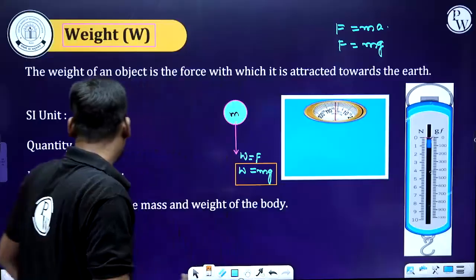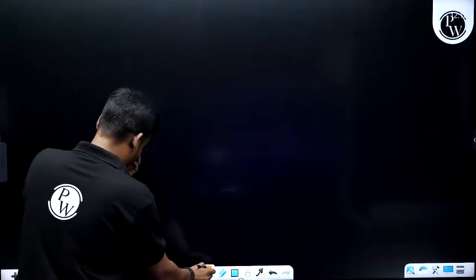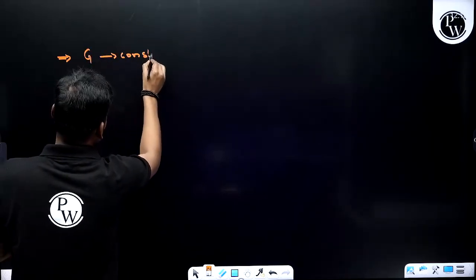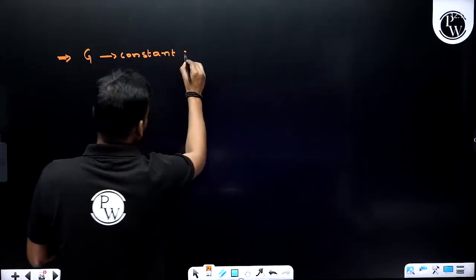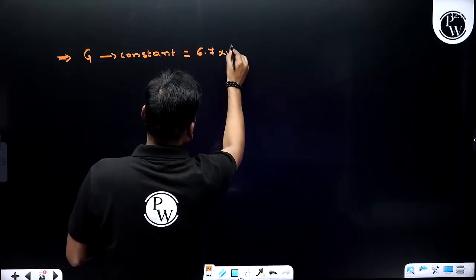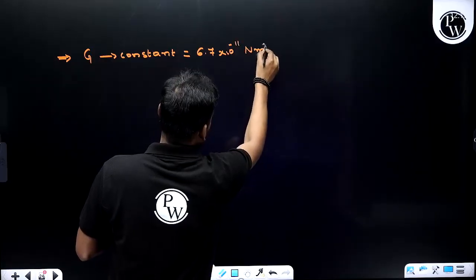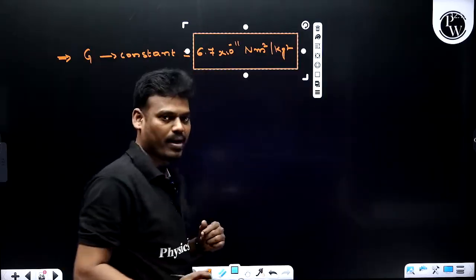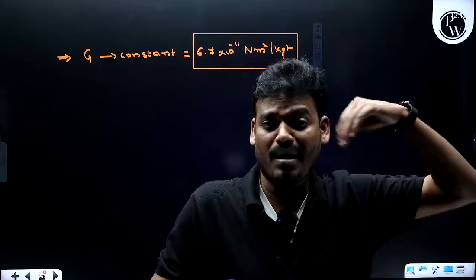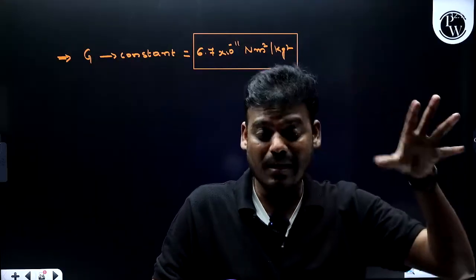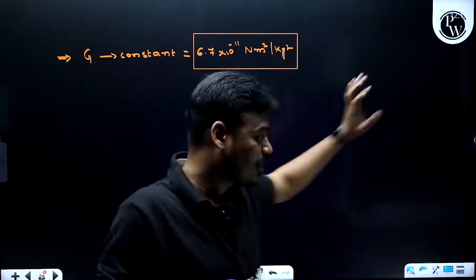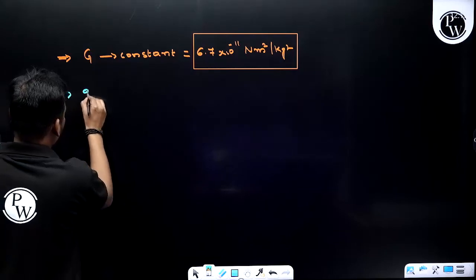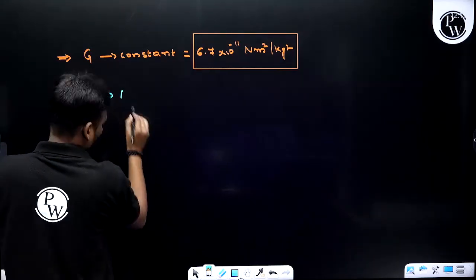Okay, and here I want to say this: capital letter G is a constant. What is the value of this? That is 6.7 into 10 power minus 11 Newton meter square per kg square. It remains the same wherever it is, maybe on the surface of earth, maybe on the surface of the moon, maybe on another planet, anywhere in the universe. But the second one, this small letter g, is not a constant. It is a variable.